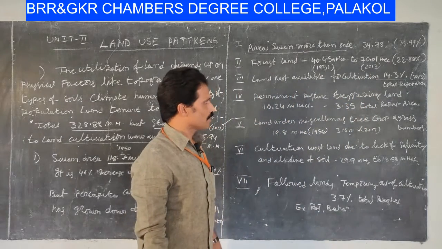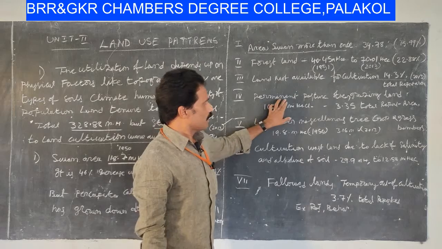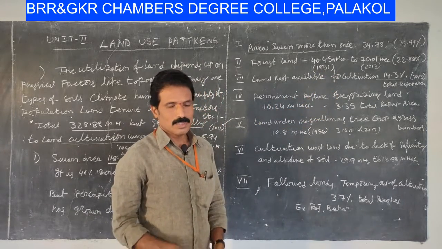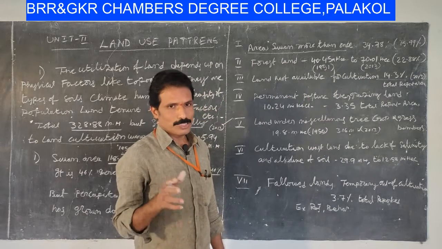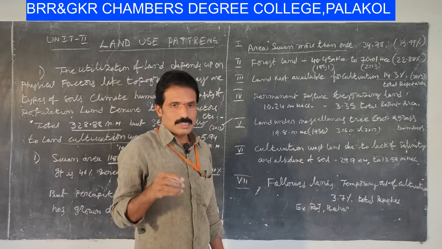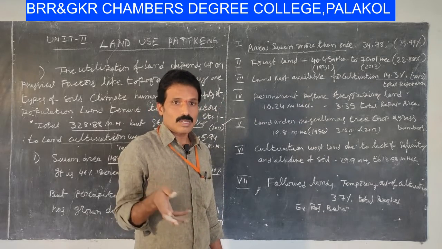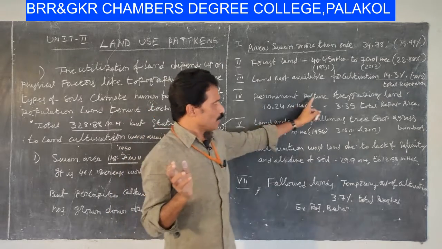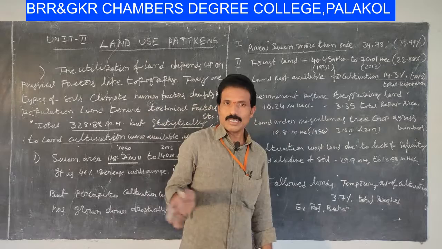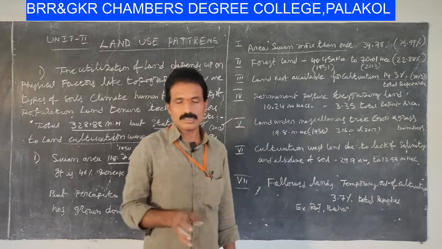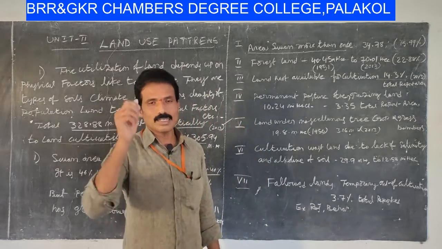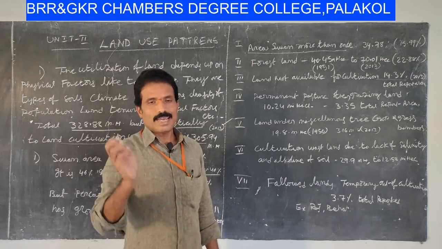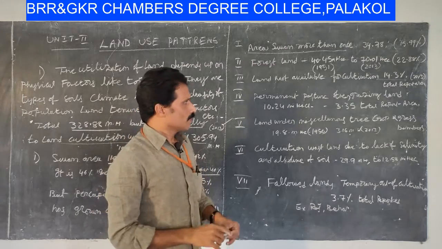Permanent pasture and other grazing lands, like grass and pasture, are utilized for the fodder of animals. The pasture culture, as well as growing grass, is useful as food material for animals, that is nothing but fodder.